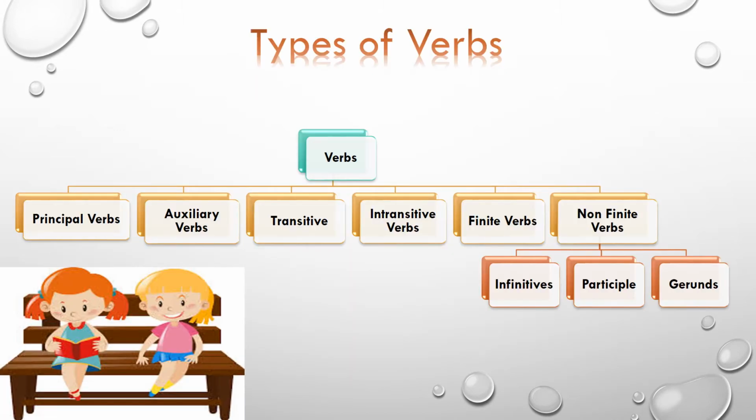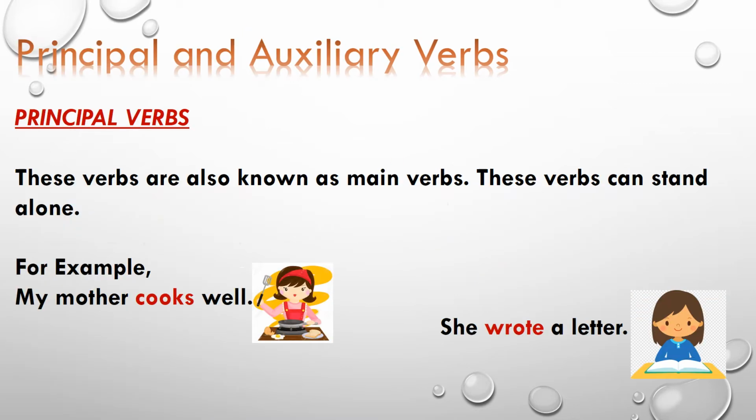Now let's discuss types of verbs. What are the types of verbs? Verbs have been divided into different types, that is principal verbs, auxiliary verbs, transitive verbs, intransitive verbs, finite verbs and non-finite verbs. Non-finite verbs are further divided into infinitives, participles and gerunds. Principal and auxiliary verbs.